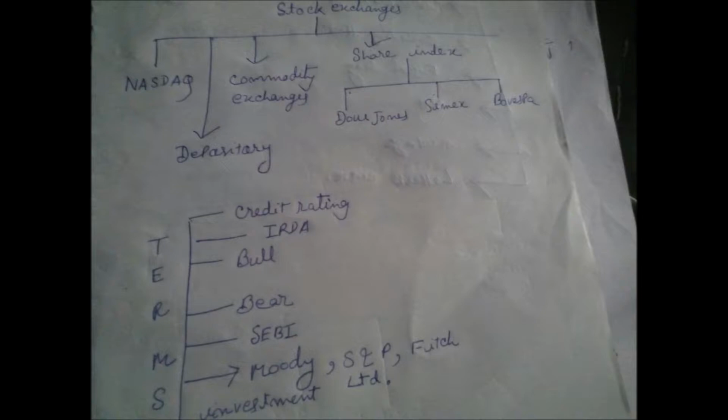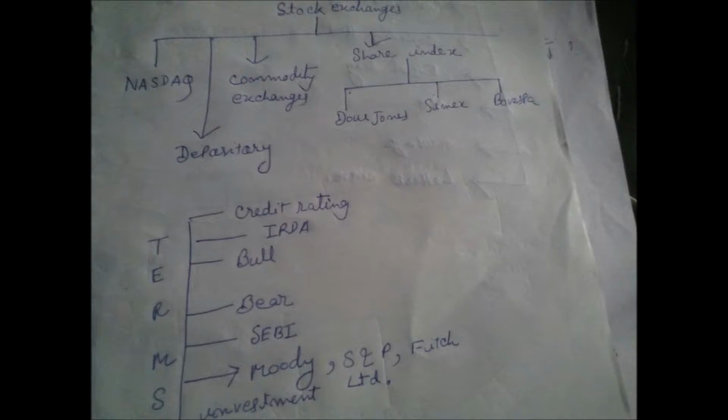Sometimes you might face a question to match the following terms. Which of the following is incorrectly matched? You might be given these terms to match, so you have to prepare for them. On the other hand, you have to prepare different terms. What is NASDAQ? What is a depository? What are commodity exchanges?